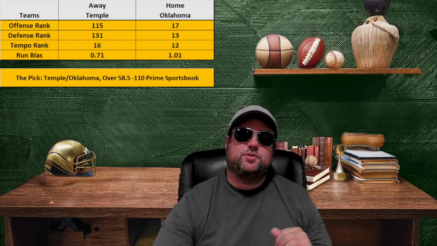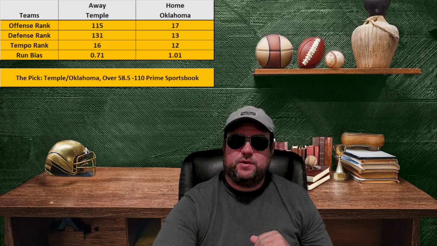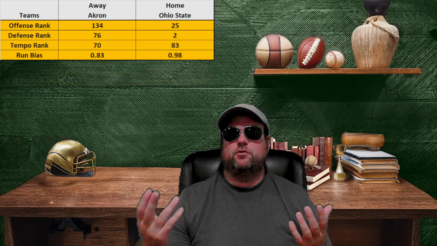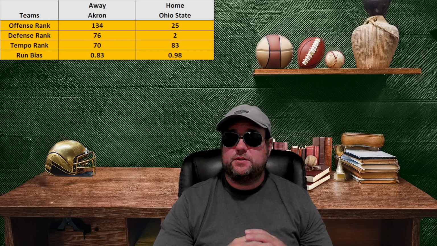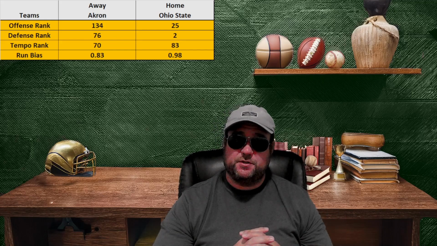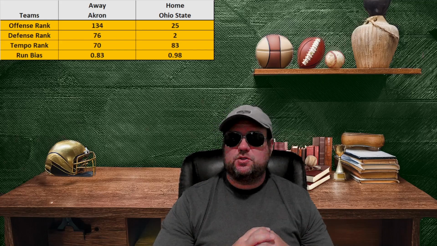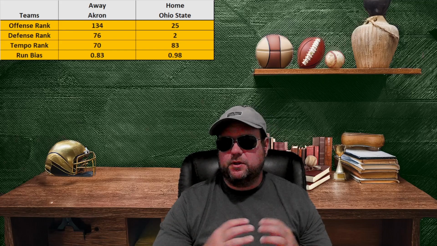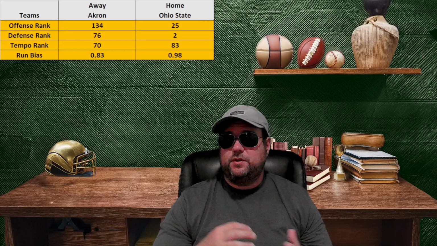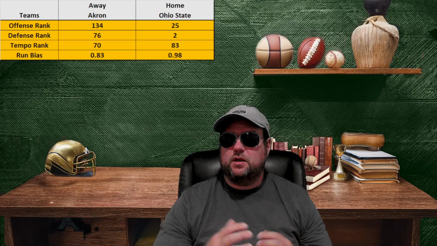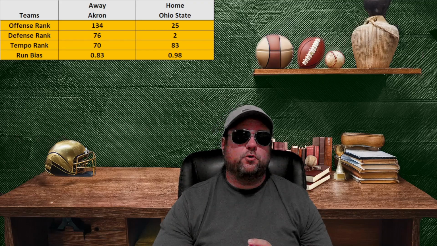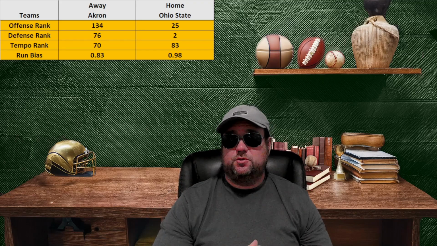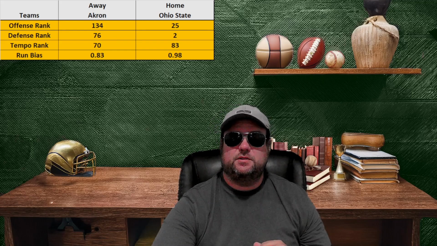So moving out to the state of Ohio, we have the game between Akron and Ohio State University. Akron's really projected to be one of the weakest teams. Its offense is projected to be one of the weakest offenses in college football. Defense is really near middle of the pack, a little bit less than average. Both of the teams tend to be slightly less than average in tempo. They both tend to lean a little bit more towards passing. Ohio State is ranked 25th in offense, but is second in defense.